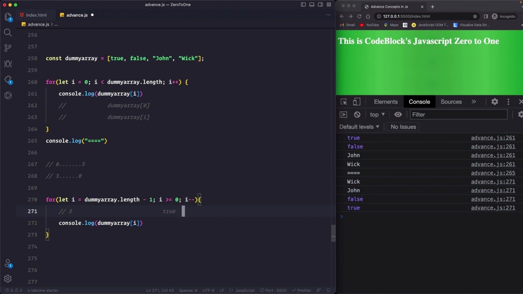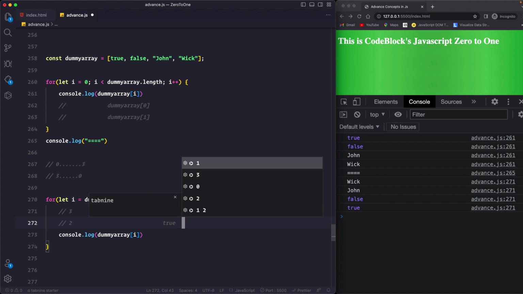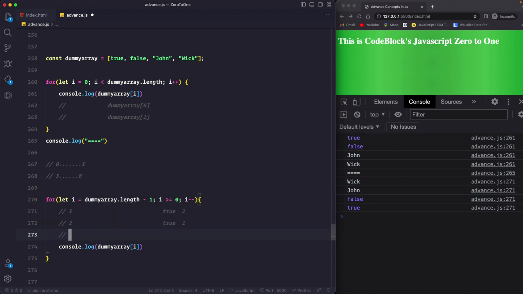Then 3 minus 1, so that will be 2, and then again it will be evaluated for 2. Is 2 greater than or equals to 0? It surely is true, and then 2 minus minus, which will be 1. Now is 1 greater than or equals to 0? Definitely it is. So now we will come to 0.